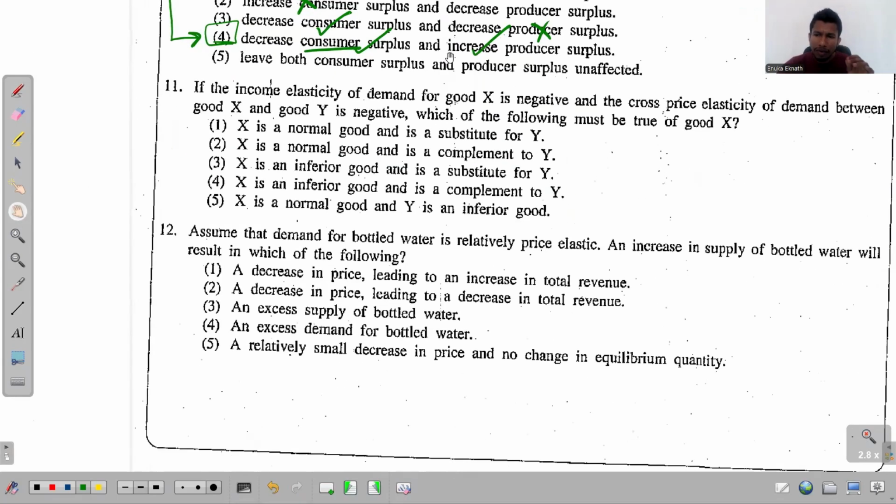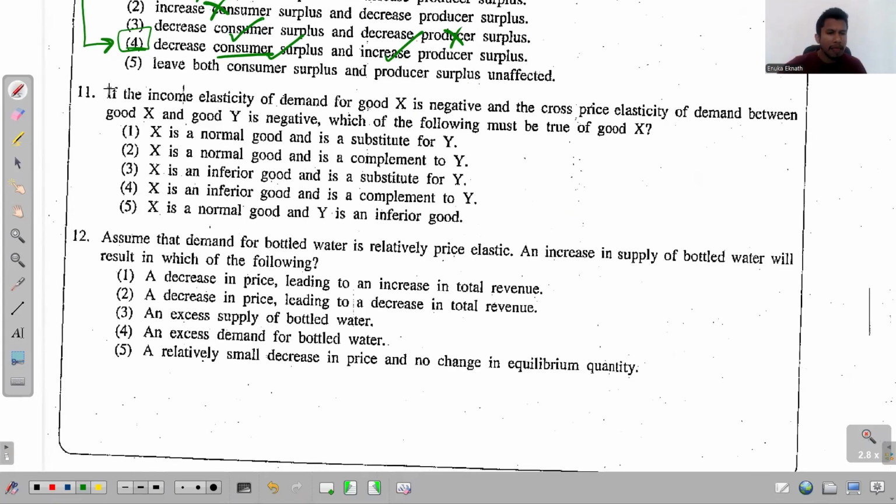Right. Now, everyone, look at this 11th question. In the 11th one, it says, if the income elasticity of demand for this good X is negative, sorry, not PED, it's about YED, my mistake. So it's about income elasticity of demand. So YED is negative.